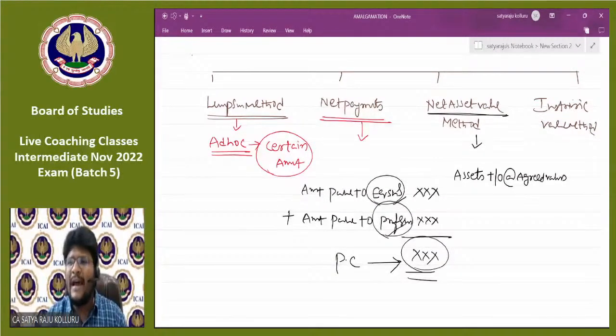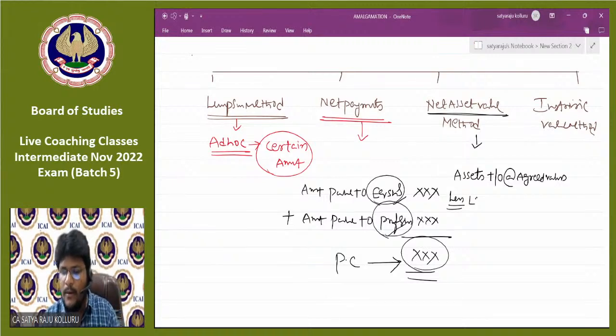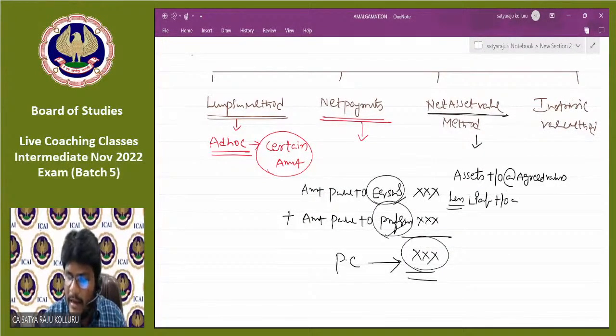For example, the selling company has a building. The building's book value is 10 lakhs in the balance sheet. But in the outside market, that building's value is 1 CR. Then I need to pay 1 CR, right? So that's why assets are taken over at the rate of agreed value. How much value have I agreed to take over from you? Less, in the same mode, liabilities taken over at agreed values.